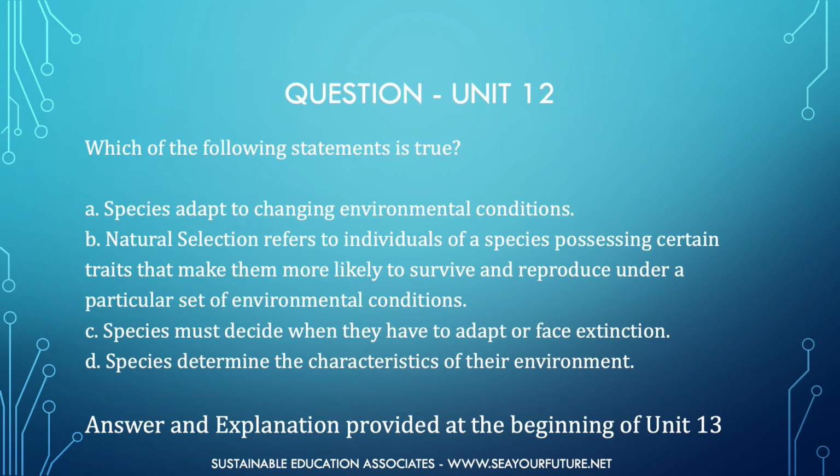Here is your question for Unit 12. Which of the following statements is true? Choice A. Species adapt to changing environmental conditions. Choice B. Natural selection refers to individuals of a species possessing certain traits that make them more likely to survive and reproduce under a particular set of environmental conditions. Choice C. Species must decide when they have to adapt or face extinction. Or choice D. Species determine the characteristics of their environment. The answer and explanation are provided at the beginning of Unit 13.